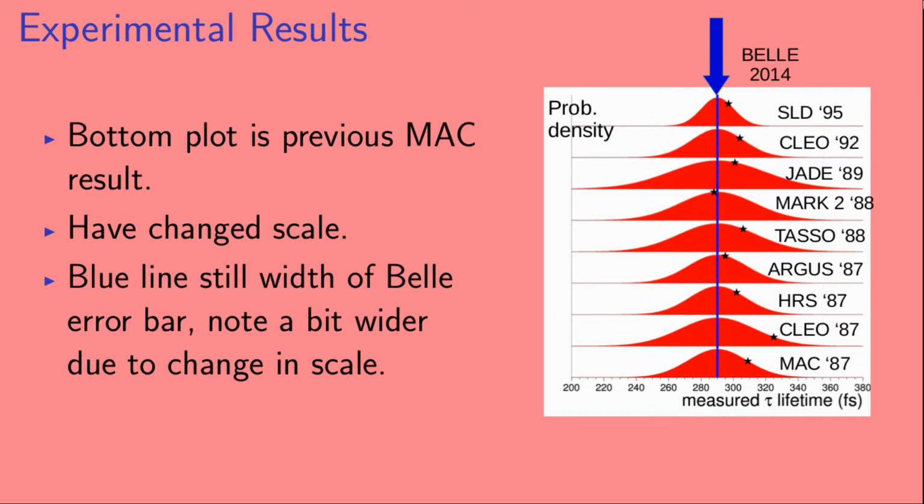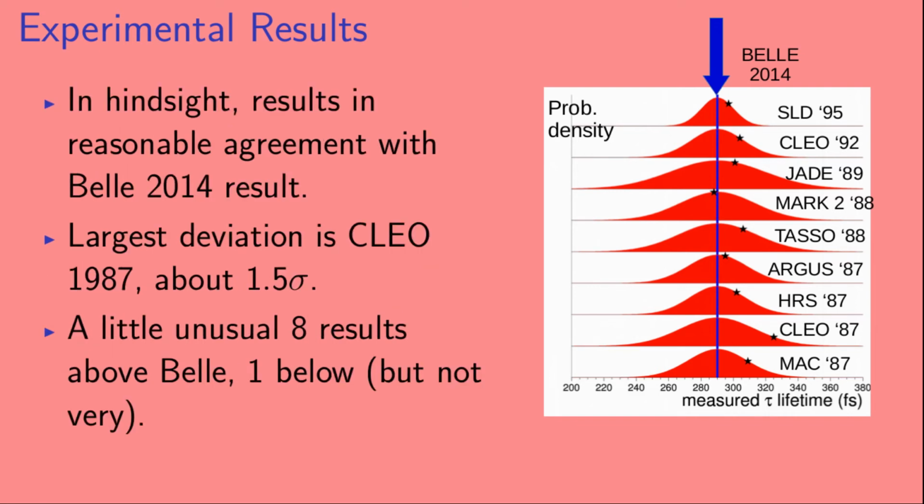Again, the error bar on each experimental result defines the width of the Gaussian, and the central value of each experimental result is marked with a tiny star. So comparing these results, we can say that in hindsight, these results are in reasonable agreement with the Belle 2014 result. The largest deviation comes from Clio from 1987, and that deviation is about 1.5 sigma. It is a little bit unusual that 8 of these results fell above the Belle result and only 1 fell below, but it's not that unusual.